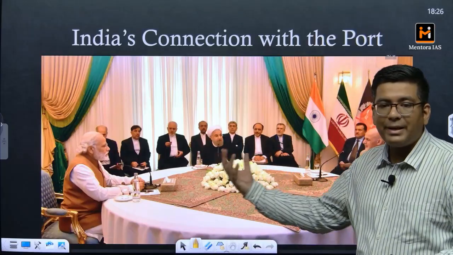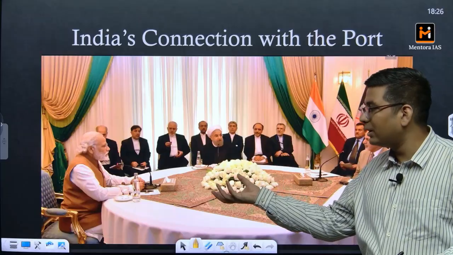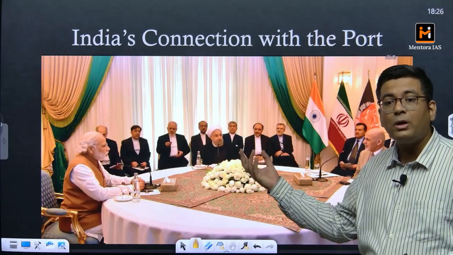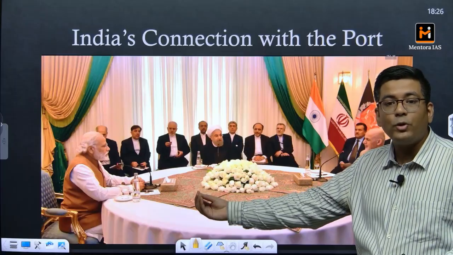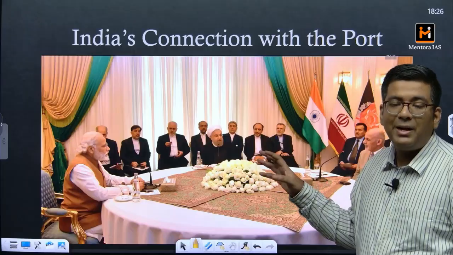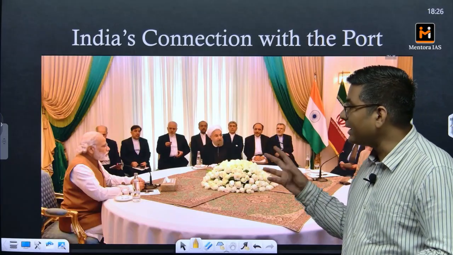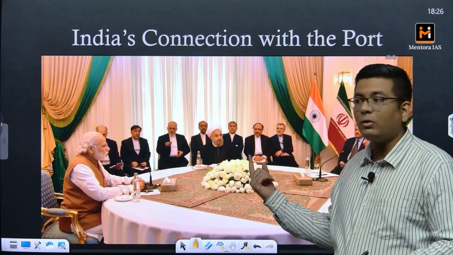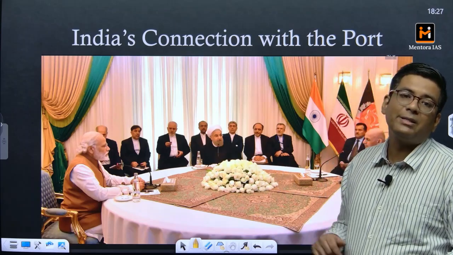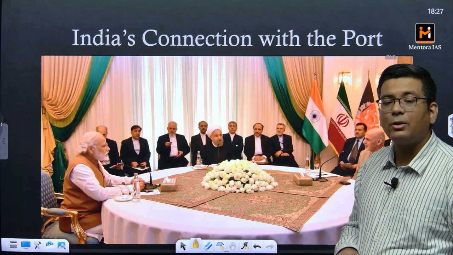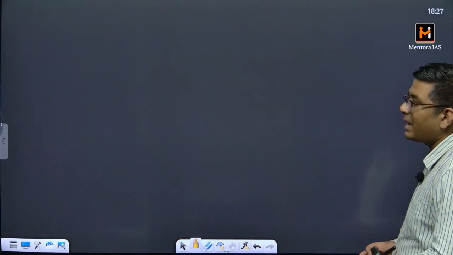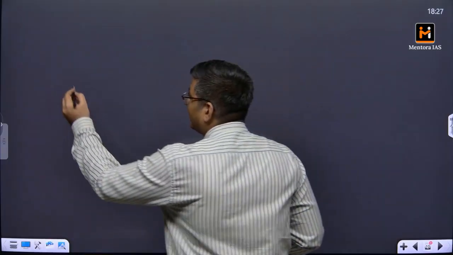So in the entire sequence, what is happening for Iran is that it is getting two things. First of all, development of a port from a country which is a friend of USA, and at the same time is a country with credentials of building things with trust. The second thing, it will also be earning a significant amount of revenue from this trade exchange, because it is the one facilitating it. That is the whole point of having this port built. So in 2016 India said that we are going to commit to the development of Chabahar port.